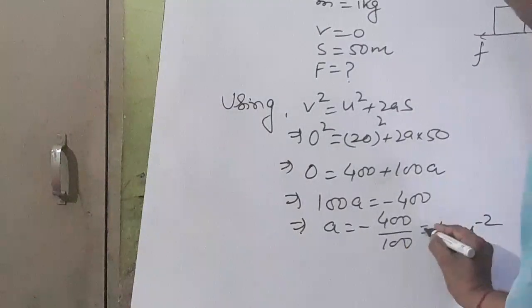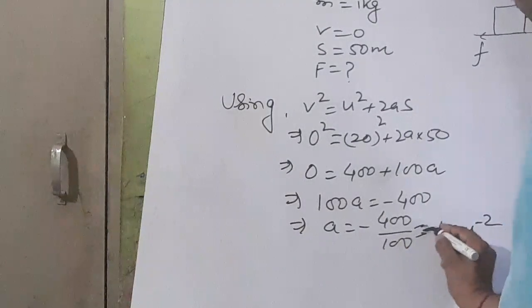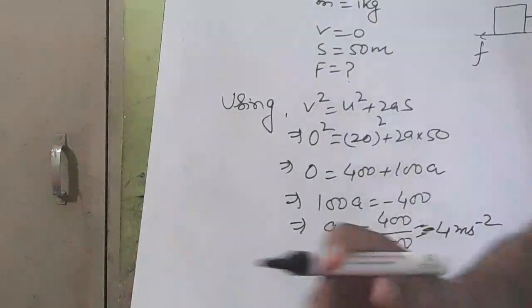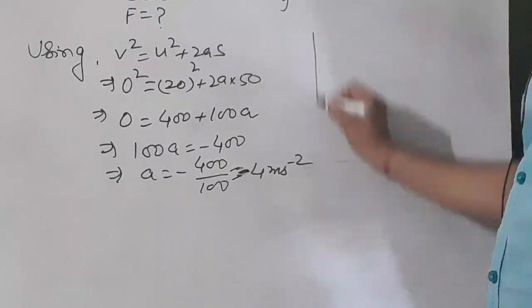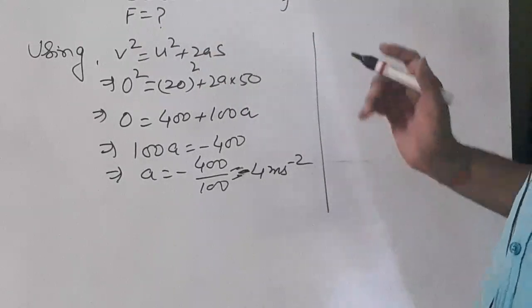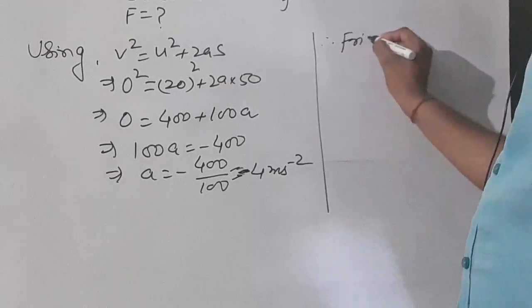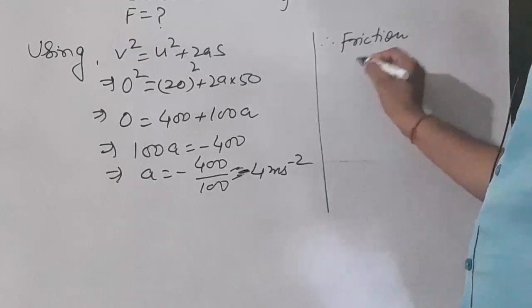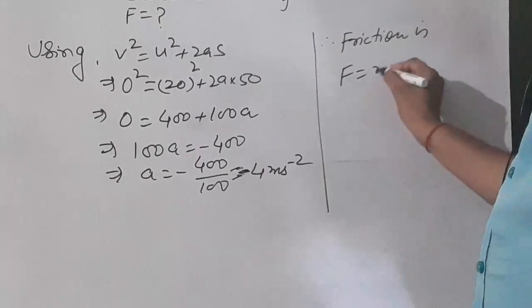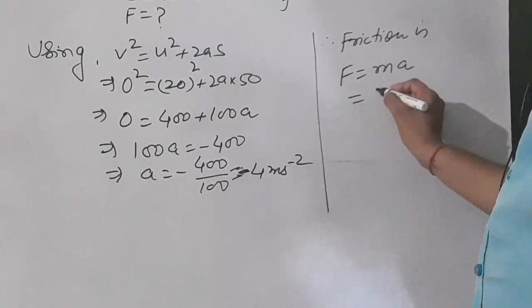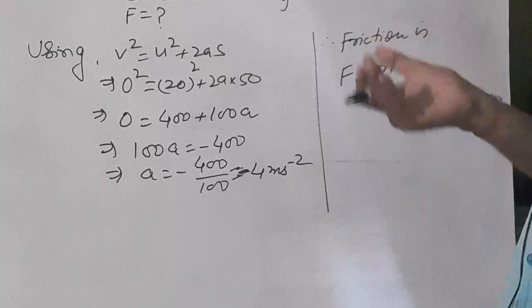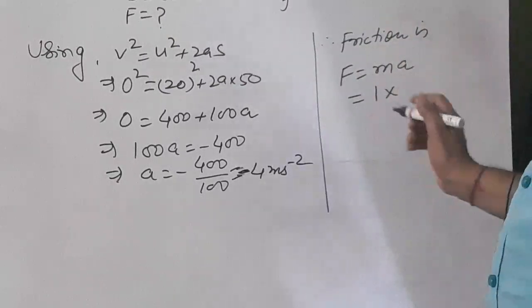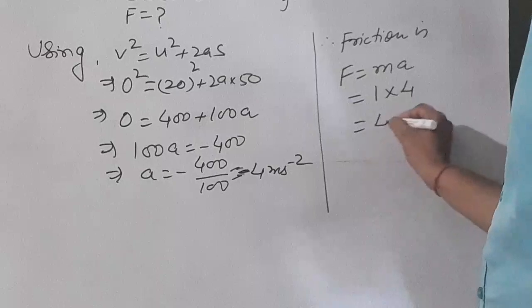You see this minus sign. Now you see this acceleration means A is negative. What does it mean? A is negative means force is opposite to the direction of motion. Therefore friction is F is equal to MA. You see M is 1 and A is minus 4. But whenever you will use the word friction, this minus will become plus. So it will be plus 4, means 4 Newton.